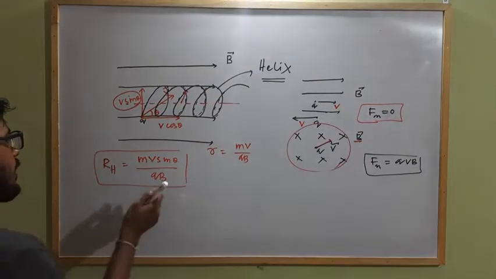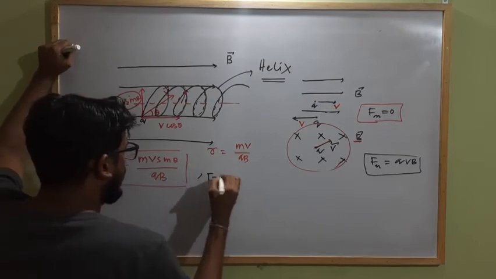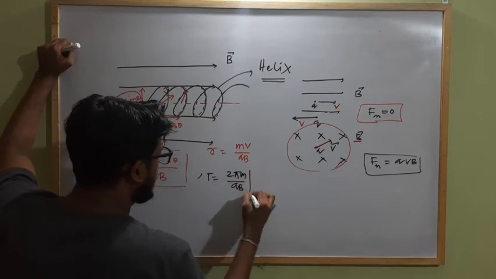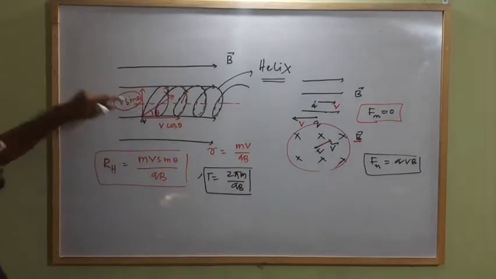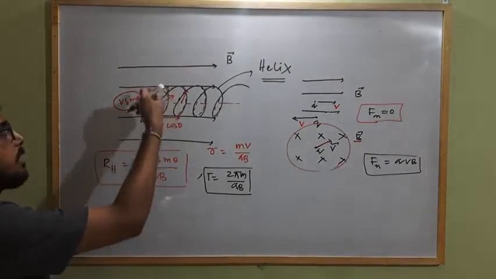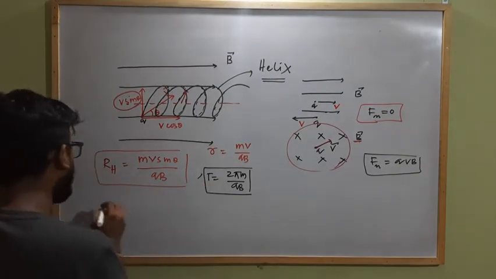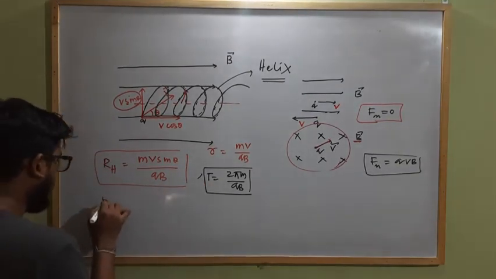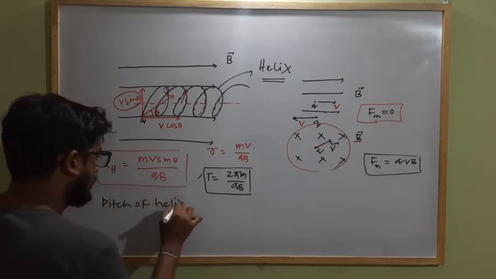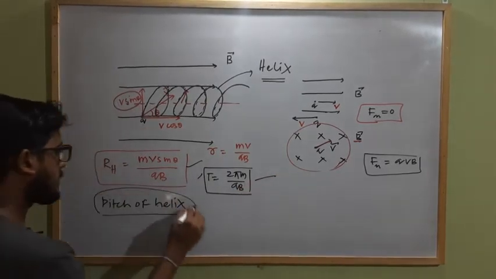And here is another related term. Here the time period will be how much? T equal to 2 pi m by qB, as the time period is independent of velocity. So there will be no effect on the time period of the charged particle which is revolving in the external magnetic field. And there is another term which is known as pitch of helix. You have to remember these formulas. This is the time period. What is pitch of helix?